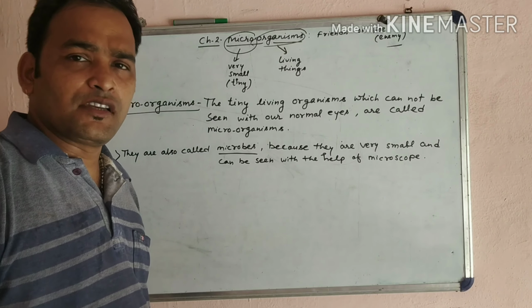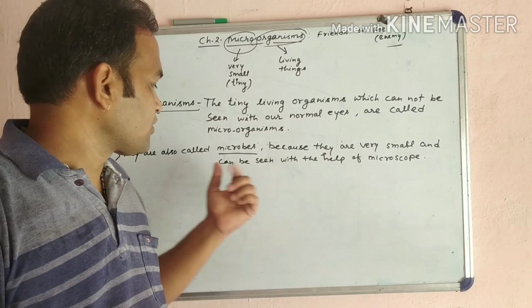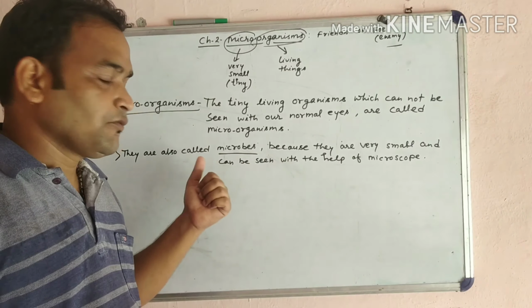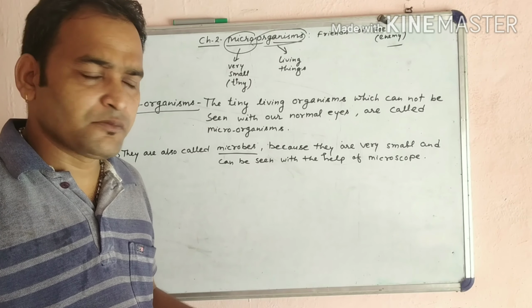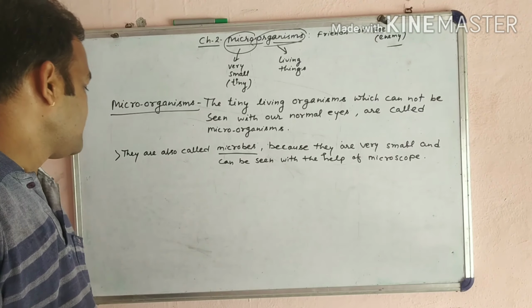So they are very small in nature and they can be seen with the help of a microscope, so they are called microbes. So why are microorganisms called microbes? Because they are very small and they can be seen with the help of a microscope.